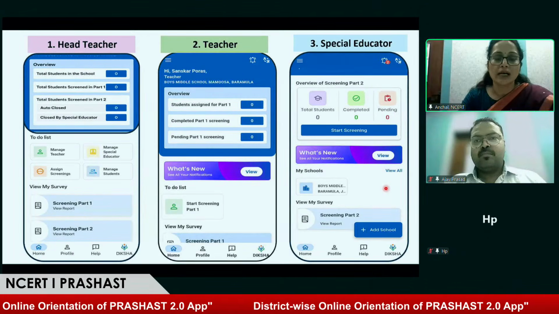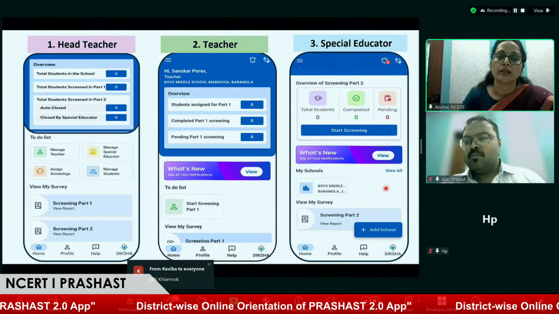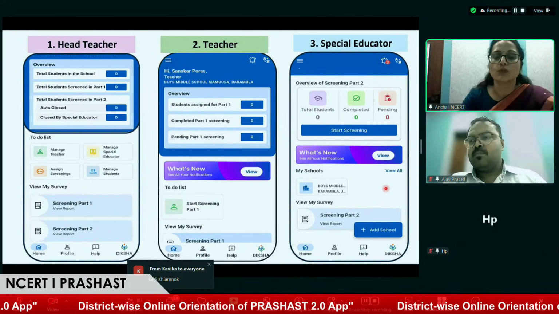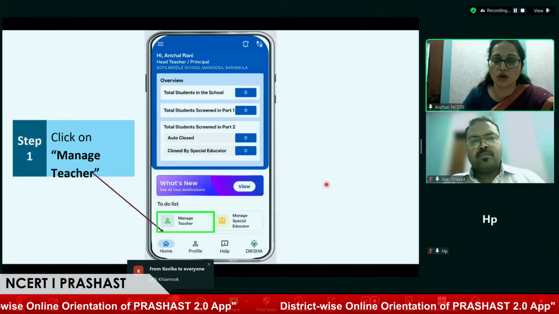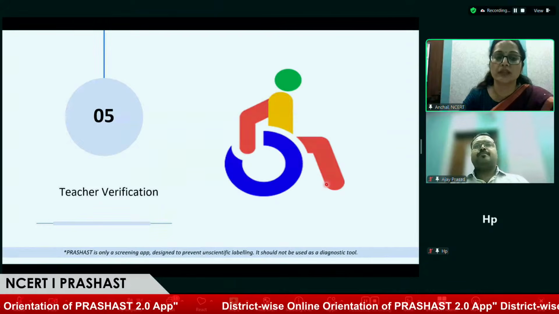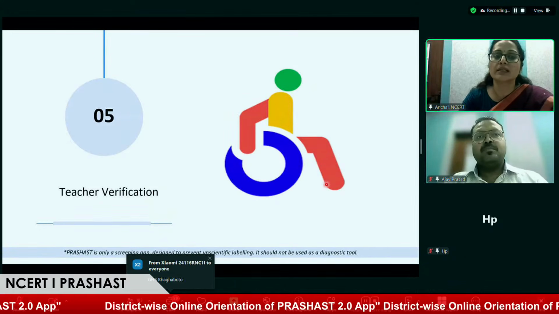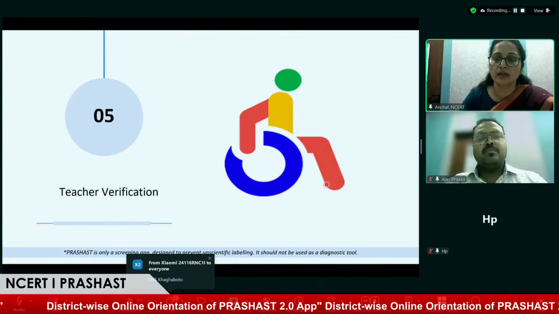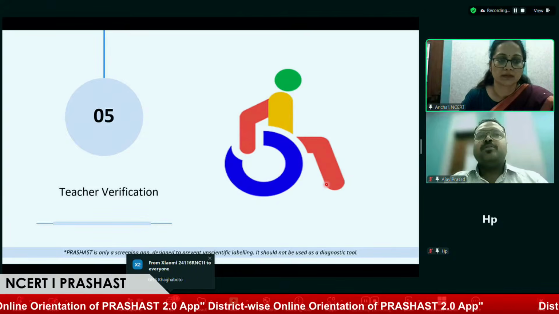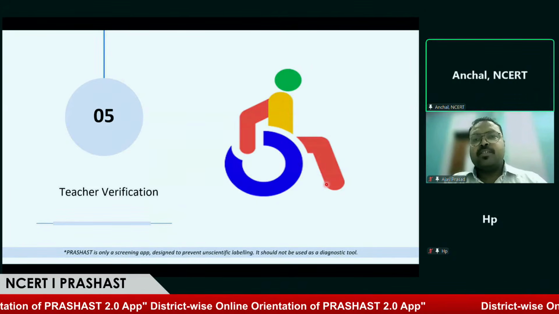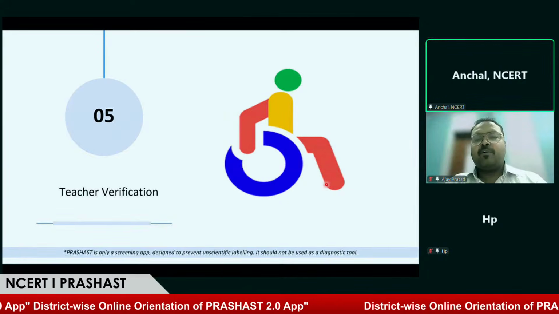So Ajay sir, after successfully registering on this application, now the first responsibility is the headmaster's, because he or she receives the requests of all the teachers and special educators to verify them. So we want to know how the headmaster can verify a teacher, and after that, how they can verify a special educator. Yes, ma'am. So now we'll be showing a step-by-step process to verify a teacher, and this will be taken forward by the head teacher.